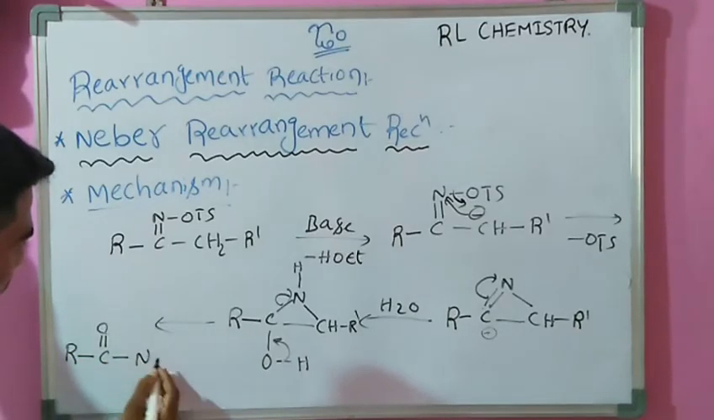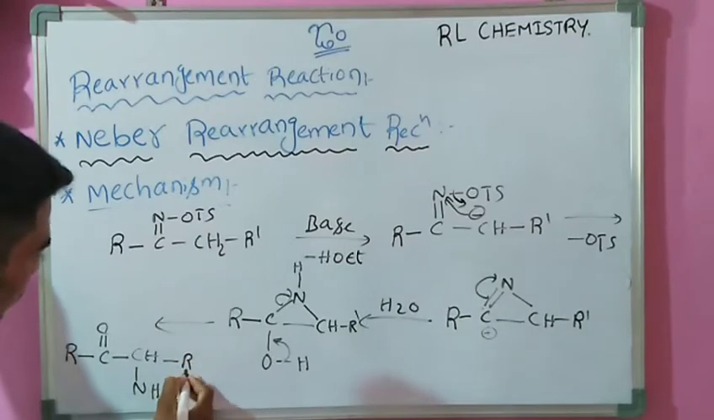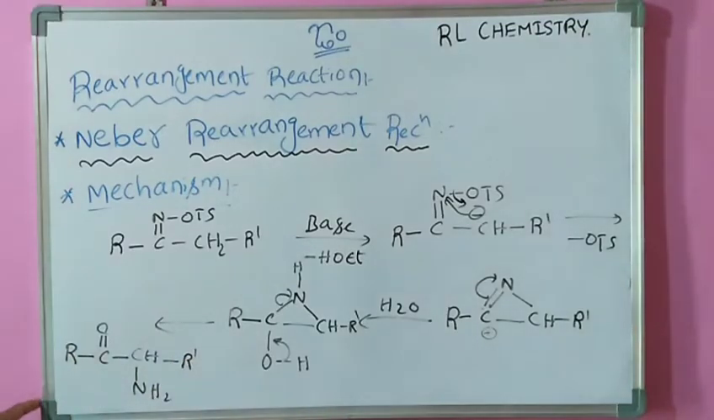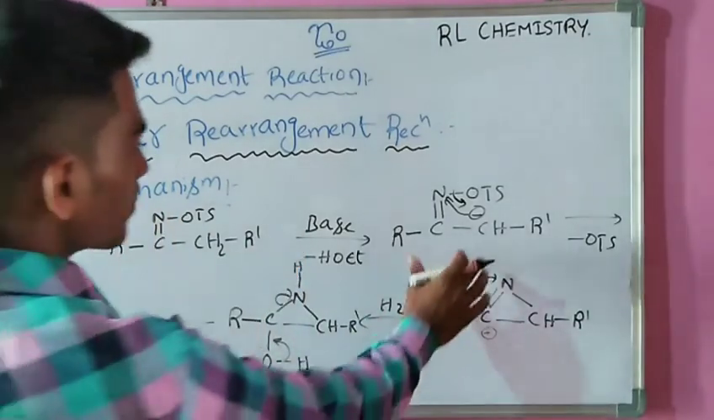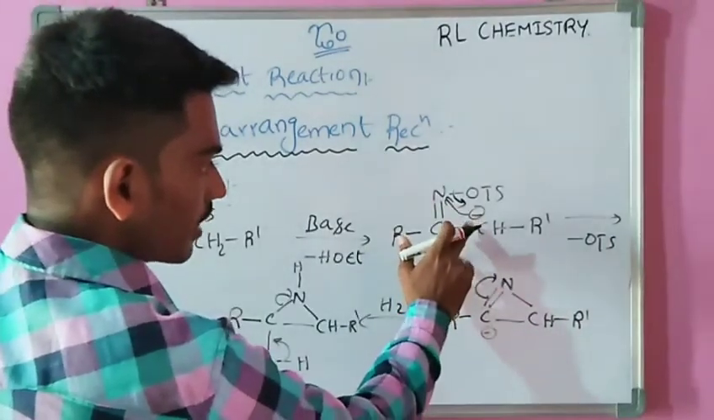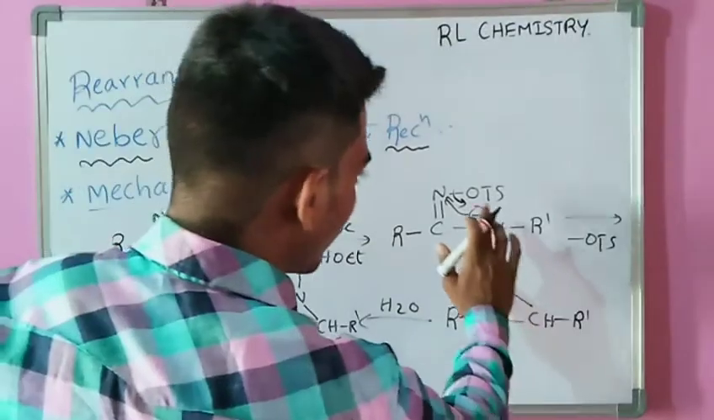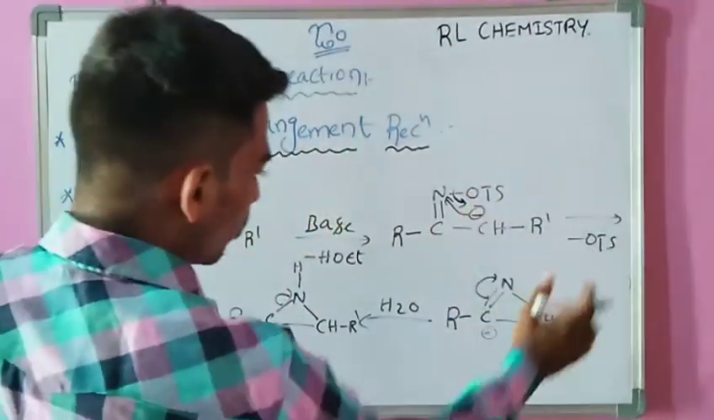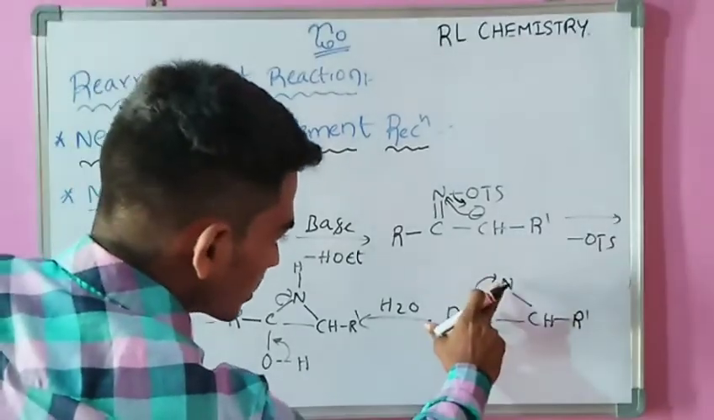that is, the alpha amino ketone containing compound is formed. This is our required product from the ketoxime phosphate, which is treated with the base. Then it forms this carbanion intermediate. In this carbanion intermediate, this minus charge attacks this electron deficient nitrogen. Then here in this reaction phosphate is removed, this type of ring is formed, and here this bond migrates.